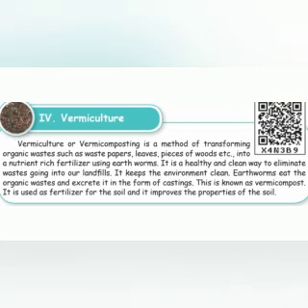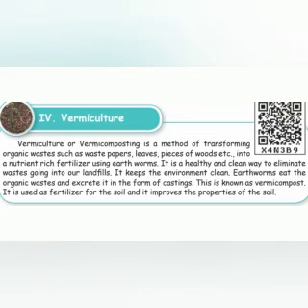Vermiculture or vermicomposting is a method of transforming organic waste such as waste papers, leaves, pieces of wood, etc. into a nutrient-rich fertilizer using earthworms. It is a healthy and clean way to eliminate waste going into our landfills. It keeps the environment clean.